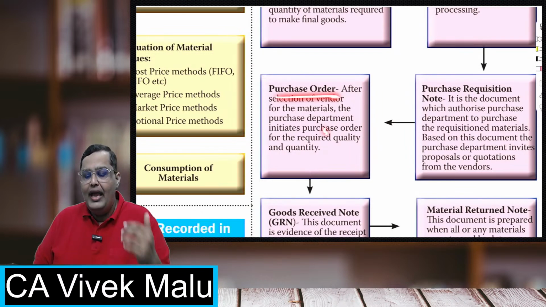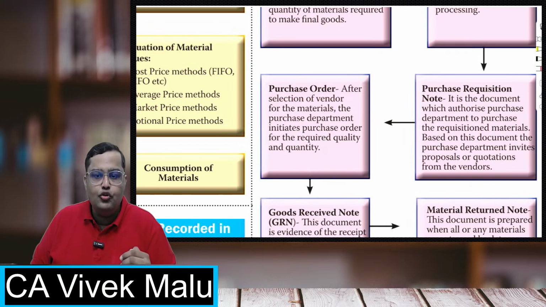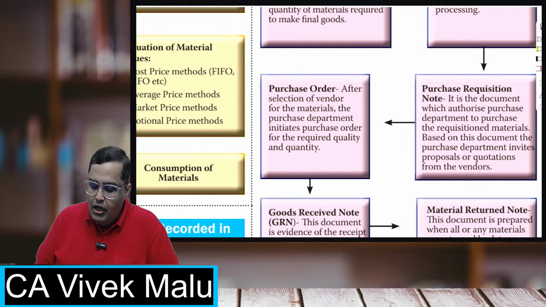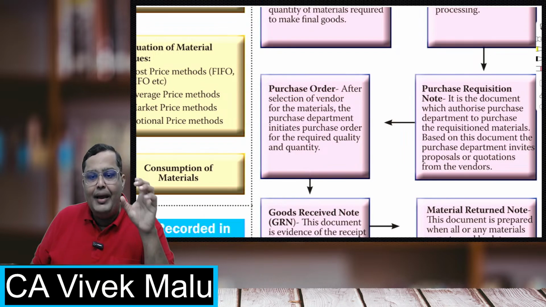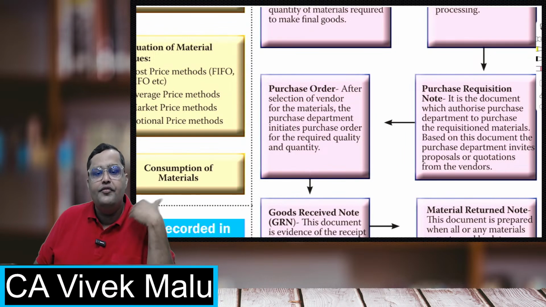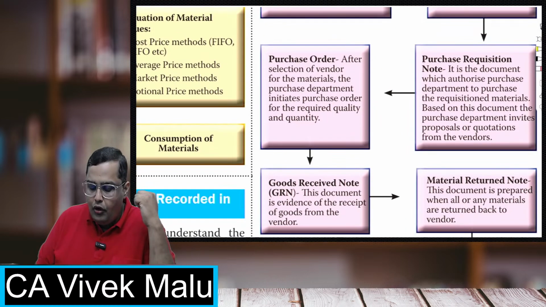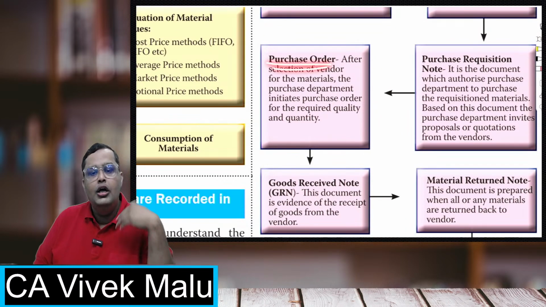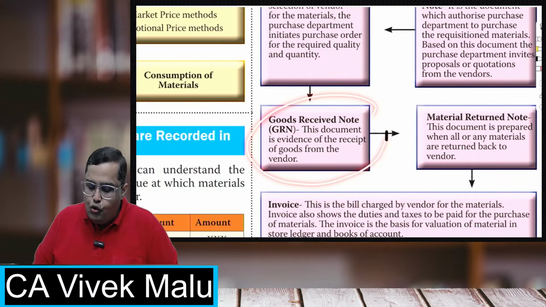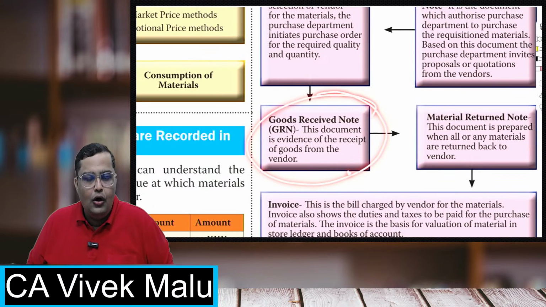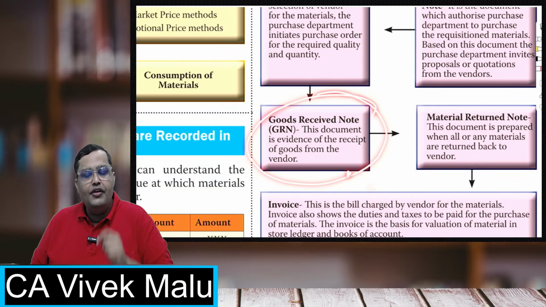And after choosing the best quotation, the best tender, the purchase manager will place a purchase order with the supplier, and on the basis of that purchase order, the supplier will make the goods, supply them to us, and the goods will come to our factory.